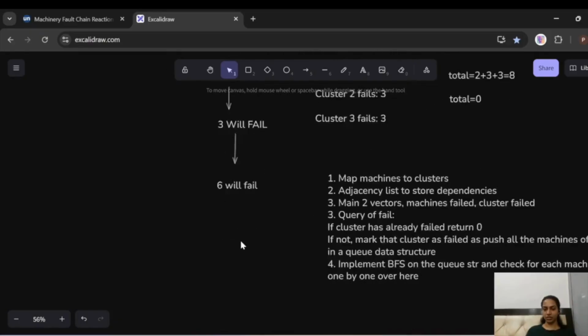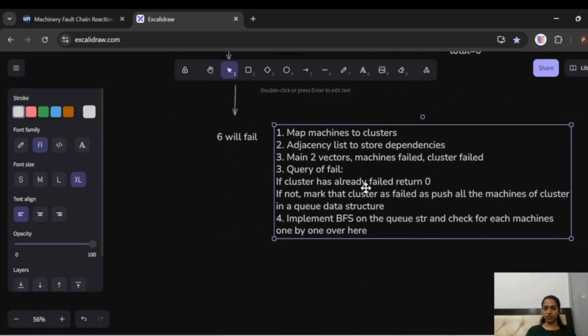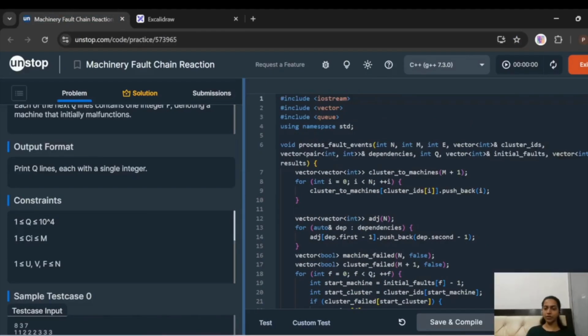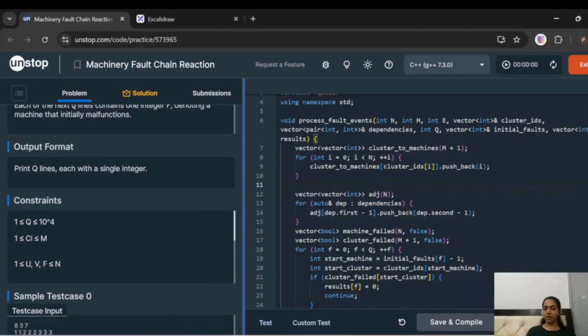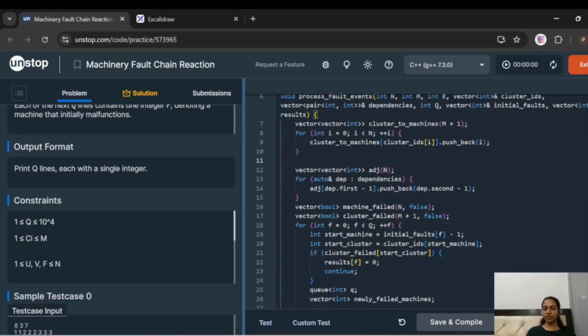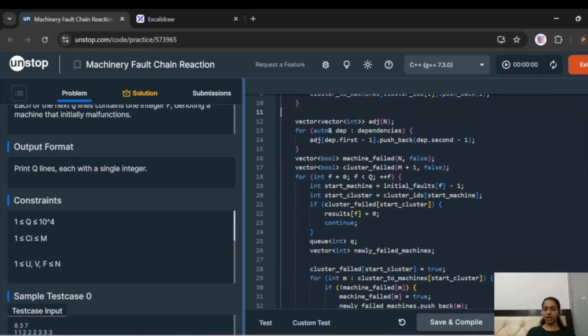So let's check the code. We have understood the whole approach and how it's going to work, and let's see the code for it. Firstly, we have marked all the clusters to their machines, that is, which cluster has which machine. After that, we have made an adjacency list that is going to store the dependencies. Then we are making two vectors of Boolean that are going to store whether the machine has failed or not and whether the cluster has failed or not. Now we are checking for each query whether our cluster has already failed or not. If it has already failed, then just return 0.